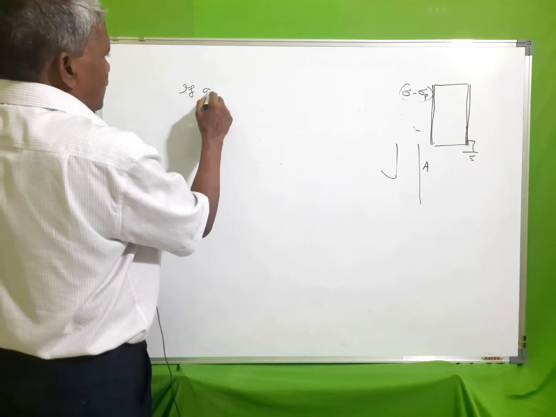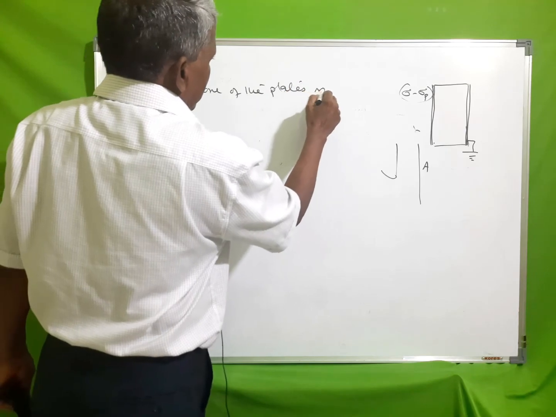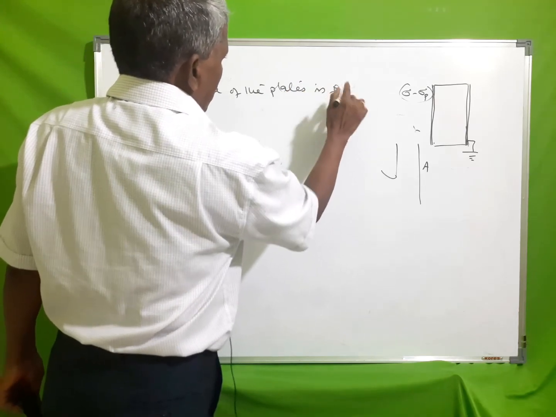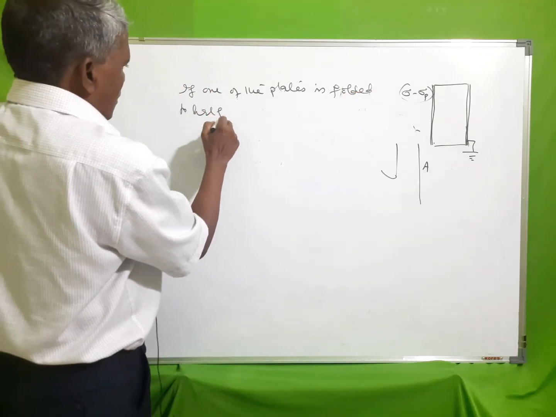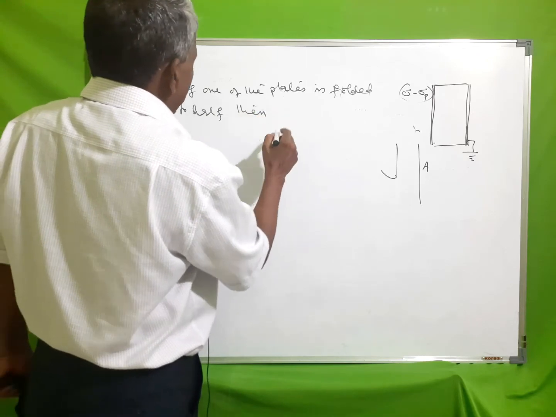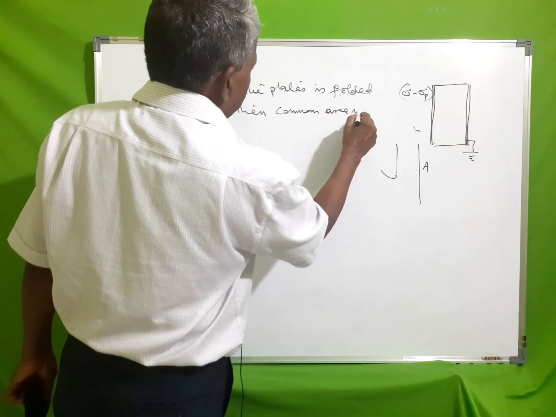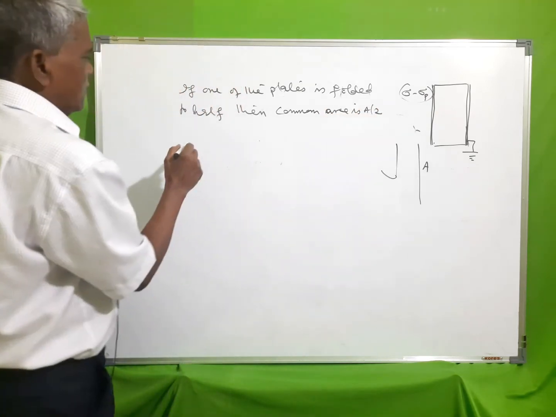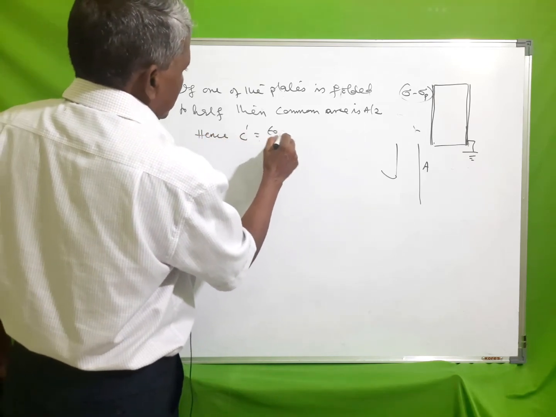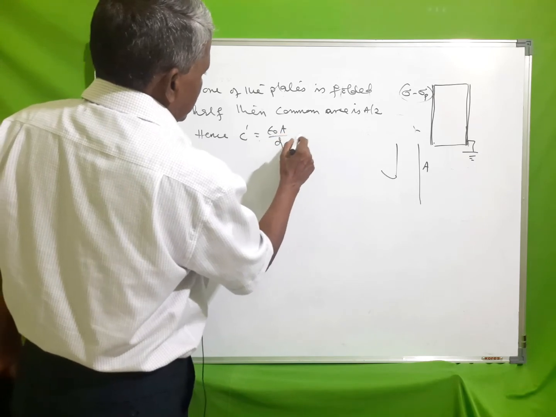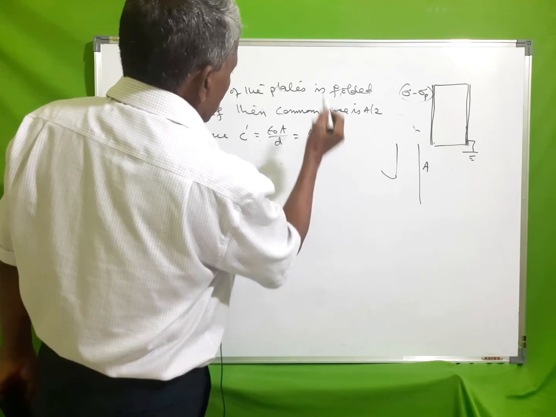Then common area is A by 2. Hence, C dash is equal to epsilon 0 A by 2D, that is, you can say this is C by 2.